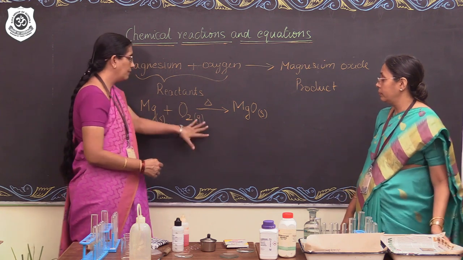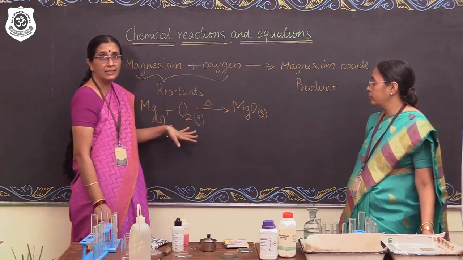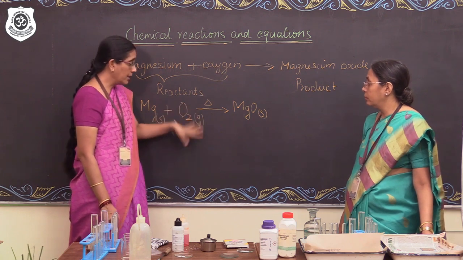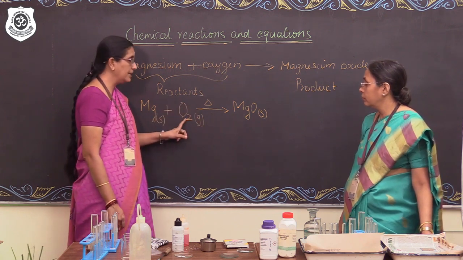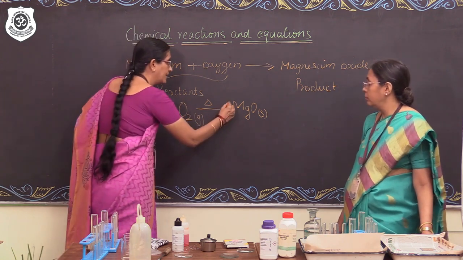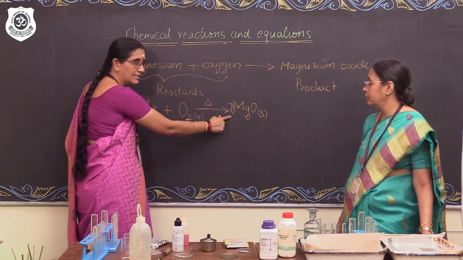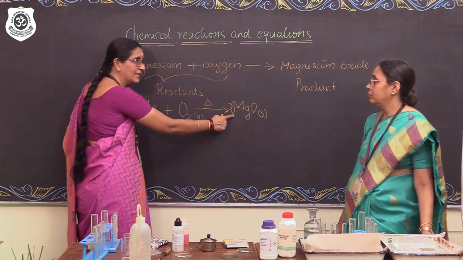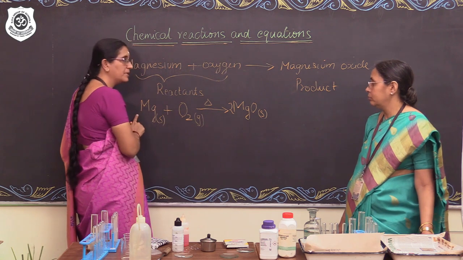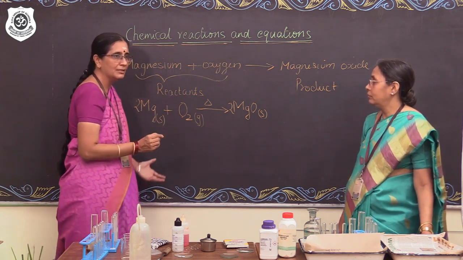Yes, ma'am. So, we could go by balancing this equation. To go according to the law of conservation of mass, we need to balance the oxygen. Ma'am, would it be appropriate if I write a 2 here in order to balance the oxygen? Yes, it will. That would result in the magnesium increasing. The increase in magnesium can be compensated by writing a 2 here. This is a simple trial and error method.